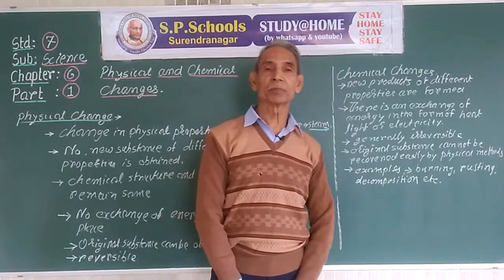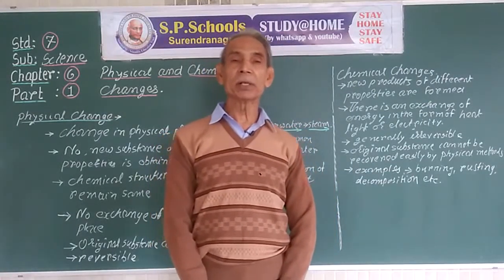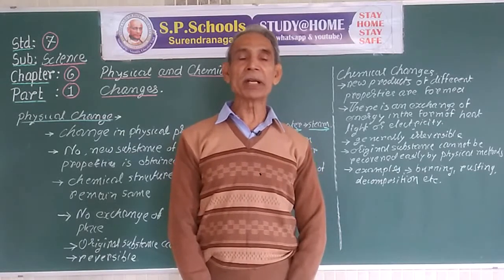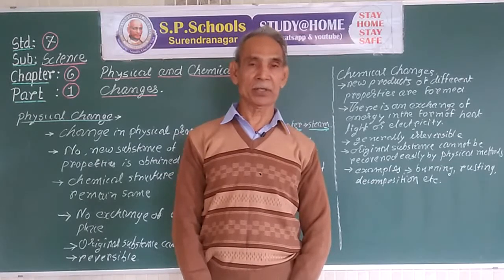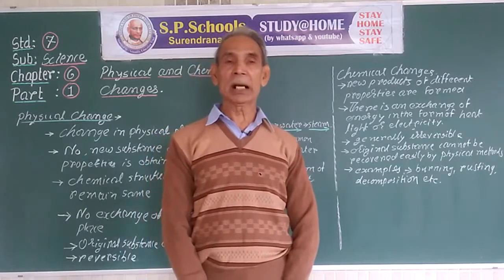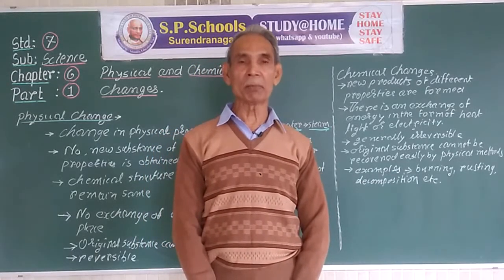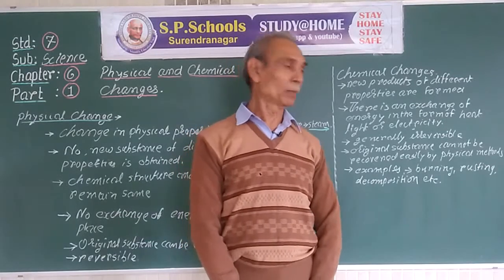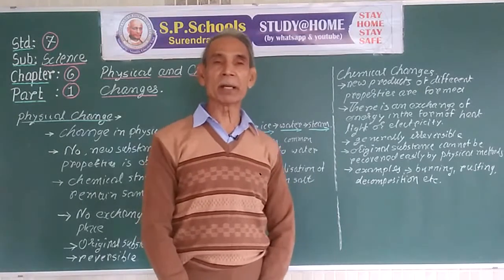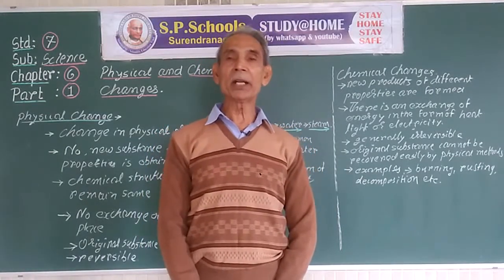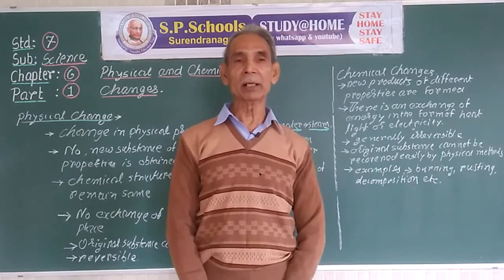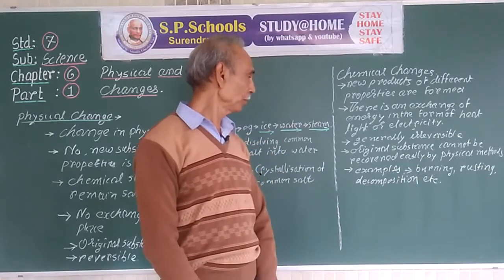Decomposition. When we heat limestone, we get lime and carbon dioxide gas. Lime is different from limestone. Carbon dioxide gas is also different from limestone. Thus, decomposition of limestone is a chemical process. Burning of paper, coal is also a chemical change, a chemical process.